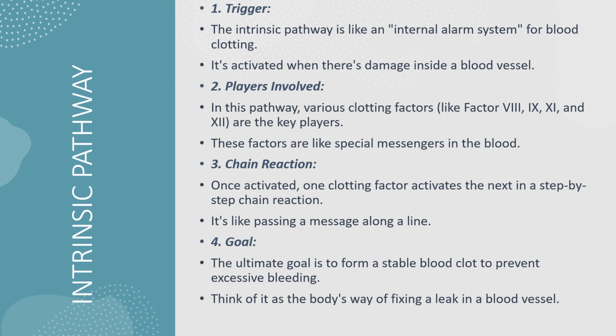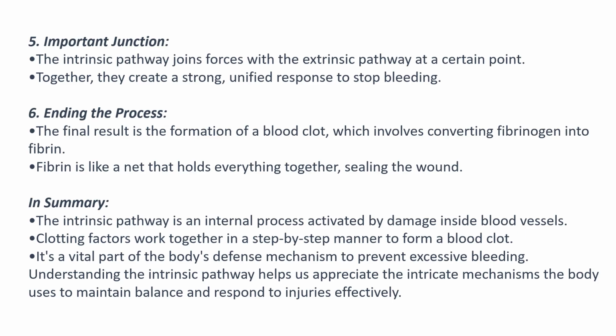What's the goal? The ultimate goal is to form a stable blood clot to prevent excessive bleeding. Think of it as the body's way of fixing a leak in a blood vessel. The intrinsic pathway joins forces with the extrinsic pathway at a certain point.